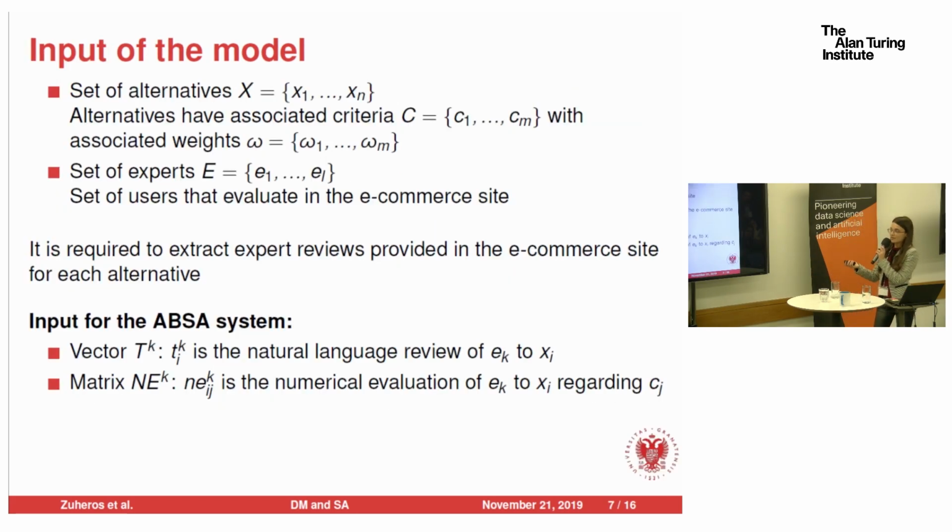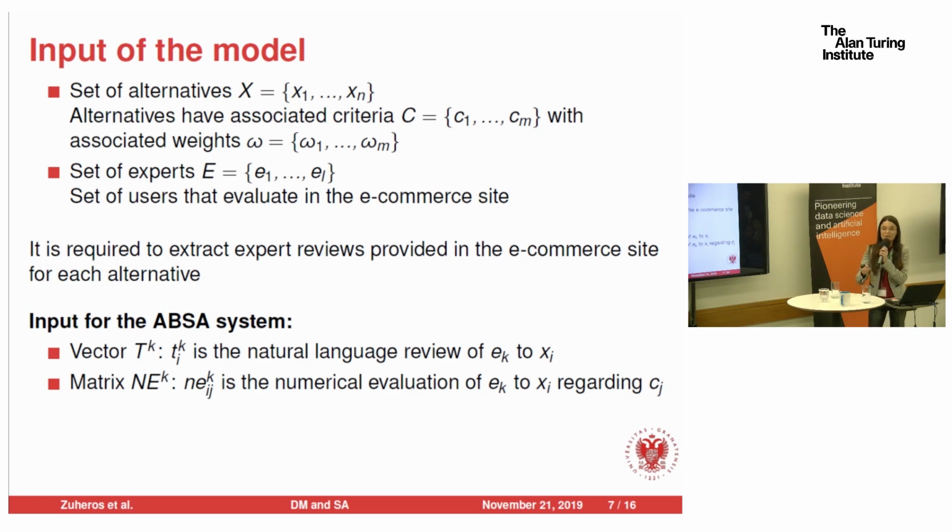The first step, the input of the system. We have the set of alternatives that are evaluated by the set of experts. We need to extract the reviews from the e-commerce platforms, so we need to download the reviews. We are going to download the natural language reviews and collect them into a vector for each user.